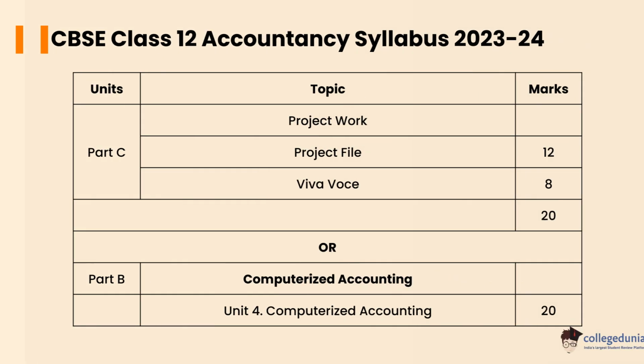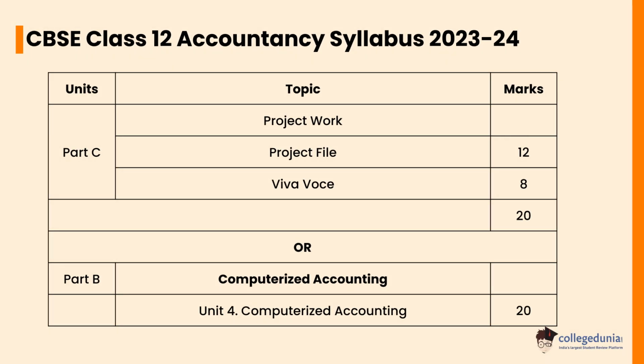In Part C, the Project File will carry a weightage of 12 marks and the Viva Voce will carry a weightage of 8 marks. In Part B, Computerized Accounting will carry a weightage of 20 marks.